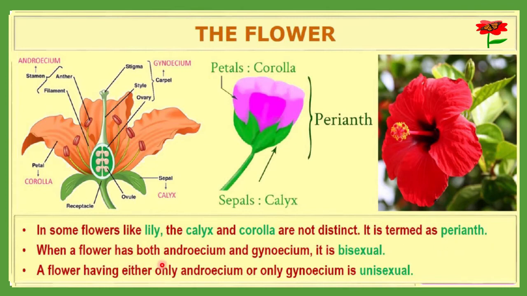When a flower has both the androecium and the gynoecium, it has male related sex organs and female related sex organs. The androecium is the male related sex organ, and the gynoecium is the female related sex organ.